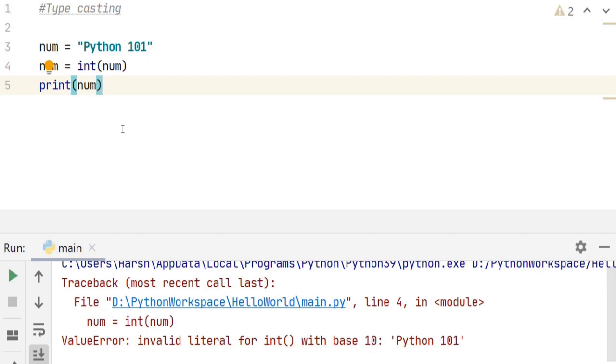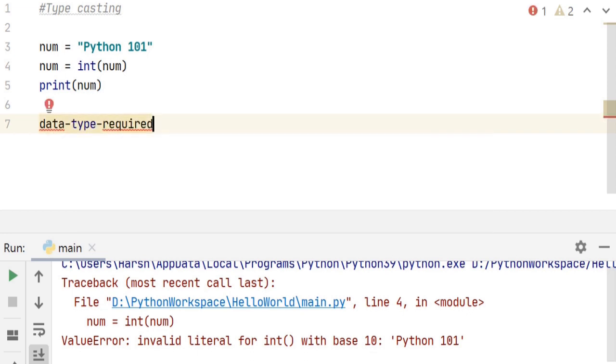Similarly, we use other methods that we had mentioned at the start of this topic by just typing out the data type which is required, and in the bracket, expressions.